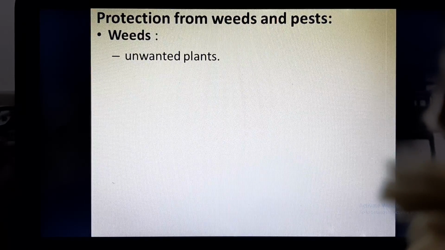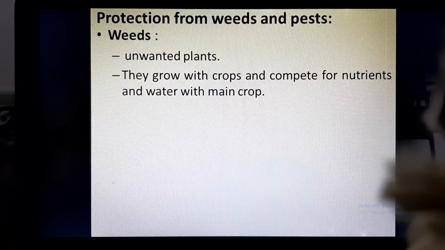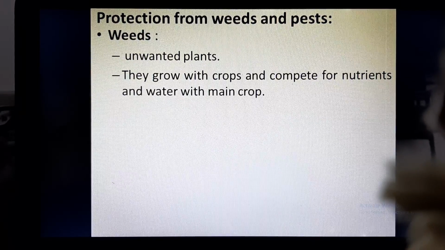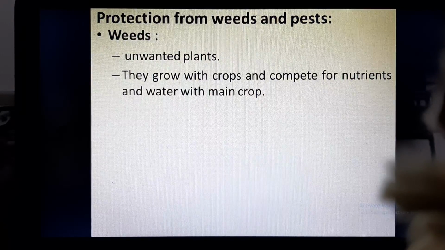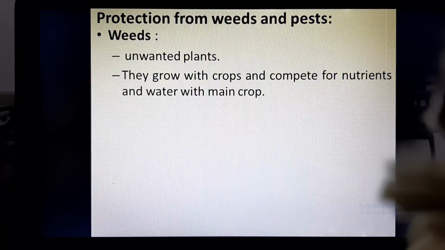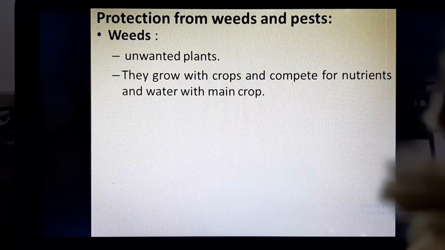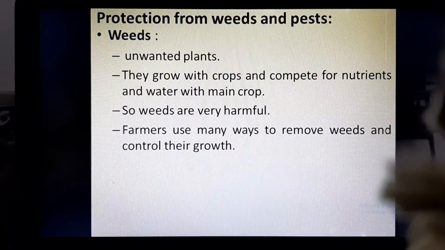Weeds are unwanted plants which grow with crops and compete for nutrients and water with the main crops. So if we have grown a crop and we need some food or productivity from that crop, and there are some unwanted plants in between which are taking the water which is given to the crop, or the fertilizer which we are giving to the crop, they are finally reducing the productivity of the crop. So weeds are very harmful.